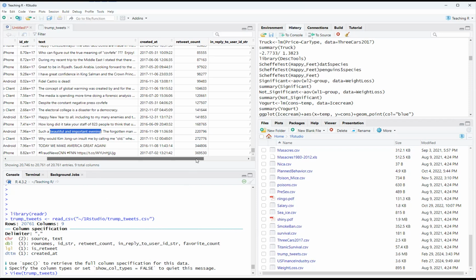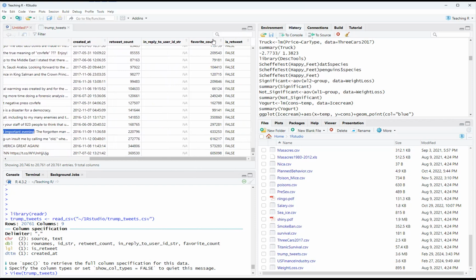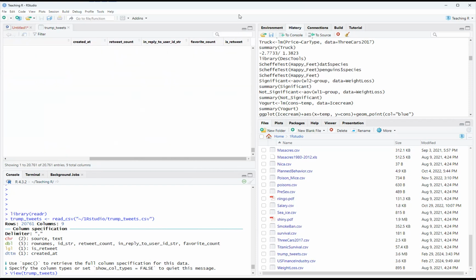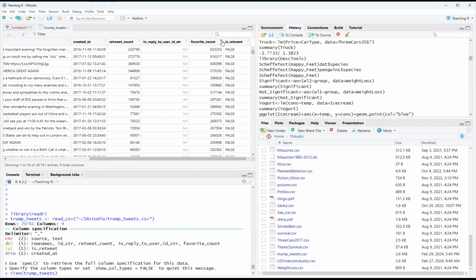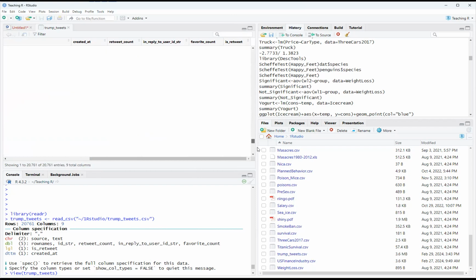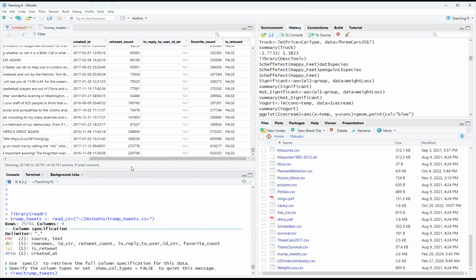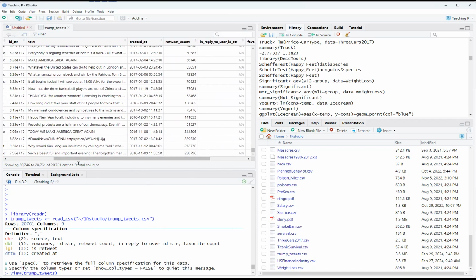And you can go around here and say, okay, what's the most favorite count? Where did I lose it? There we go. And you can do that as well. Oh wow, the most favorited tweet is such a beautiful, important evening, very similar, fraud news, something about Kim Jong-un.